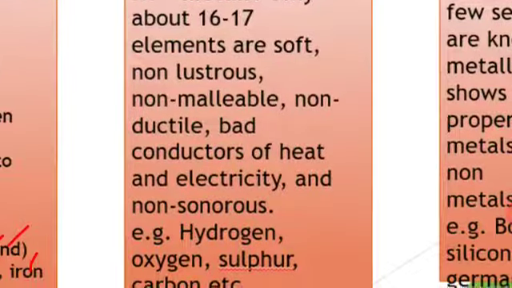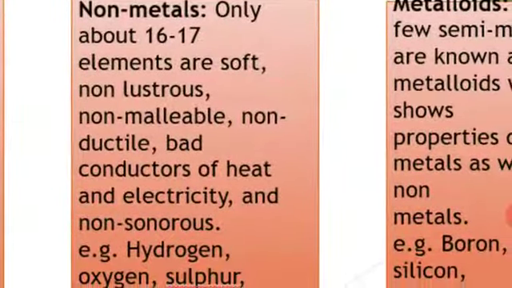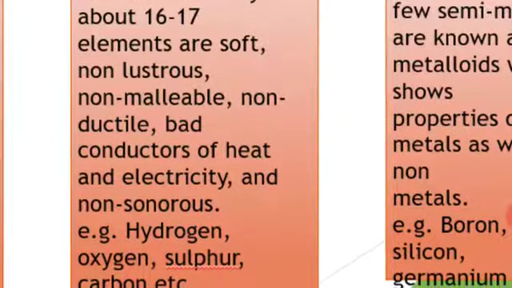Next, non-metals. Out of 96 elements, only about 16 or 17 are non-metals. They are soft and non-lustrous, not shining in appearance. And non-malleable, it cannot be beaten into thin sheets.